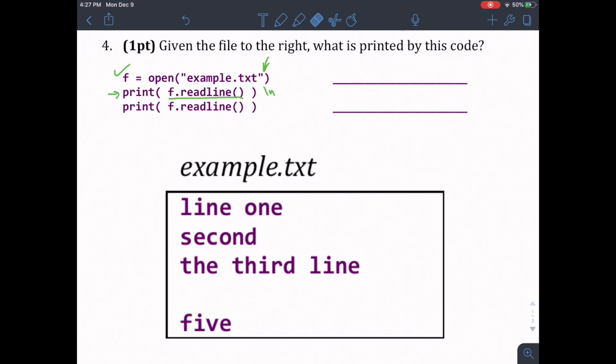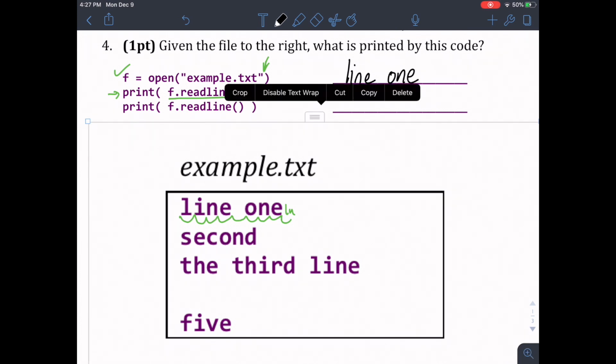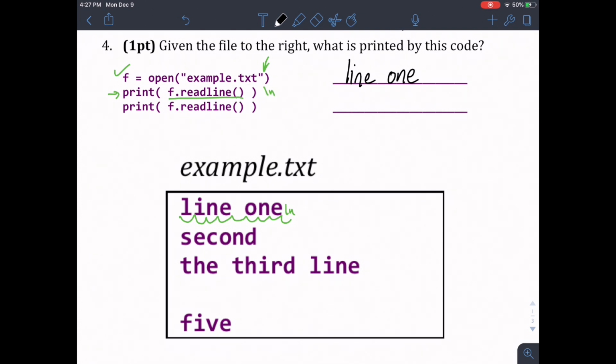That means this one call to readLine grabs everything in this line, including this \n character that's right there. So our first print is going to be everything in this line, line 1. And this new line character on the end will get printed, but you won't see it. You'll see it in the next print.